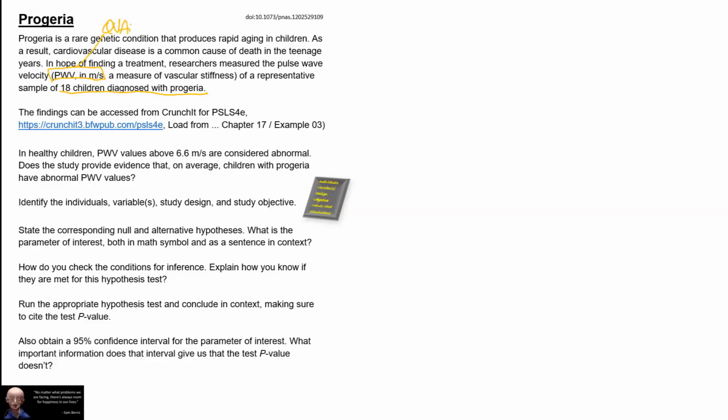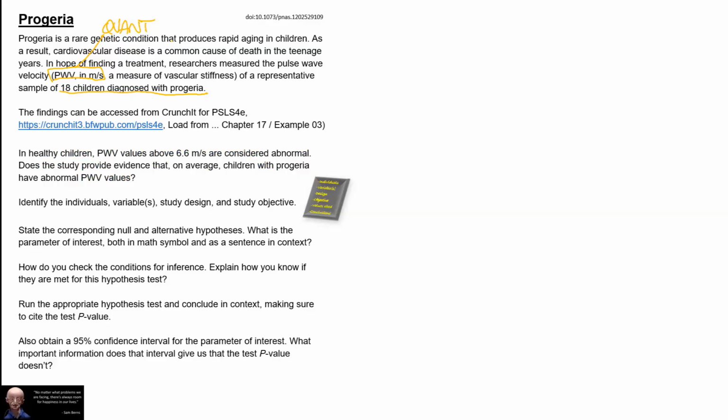The objective of the study is this: knowing that in the population of healthy children, pulse wave velocity values above 6.6 are considered abnormally high, we would like to know whether in the population of children with progeria, on average, the pulse wave velocity is abnormally high. And so that would mean on average greater than 6.6.